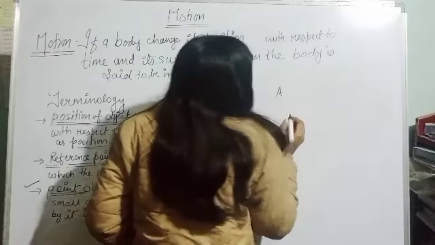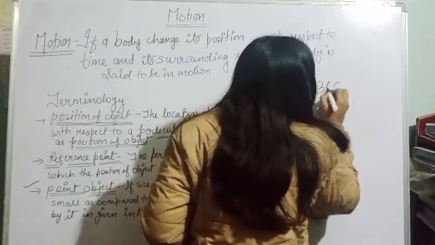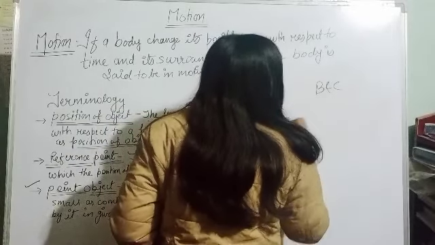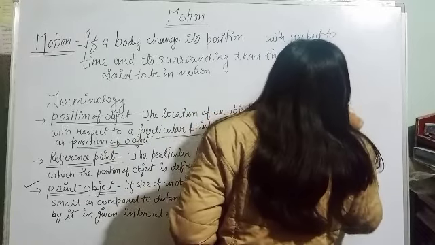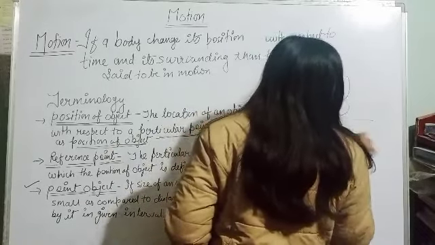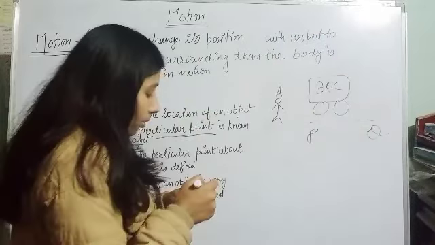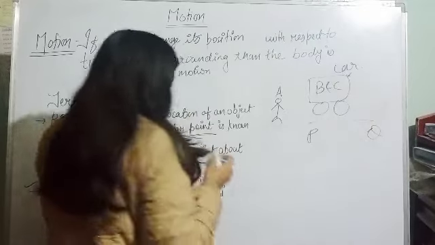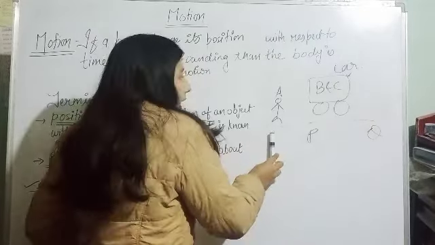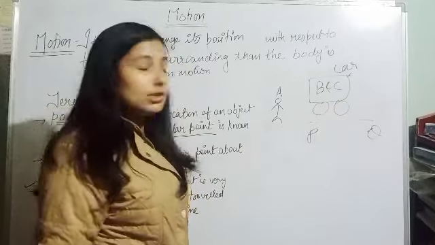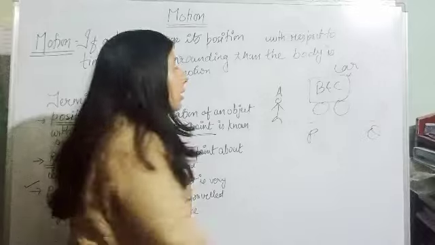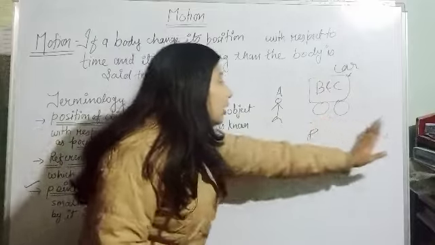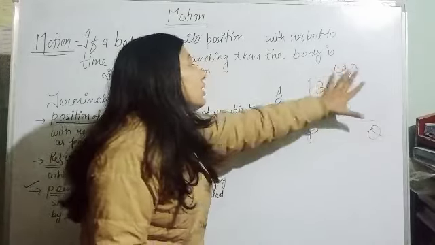Now let us consider another example. Suppose A, B and C are three friends. A is standing on the road and B and C are moving somewhere, say P to Q, by a car. So here, for A, the position of C is changing. Taking A as the reference point, C is changing its position. For A, C is moving continuously, changing its position, so C is in motion.